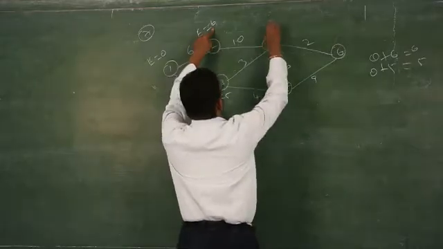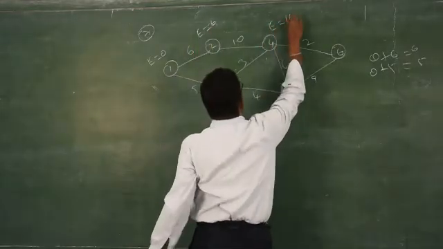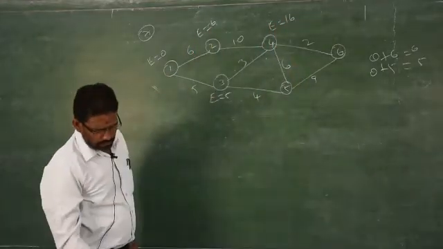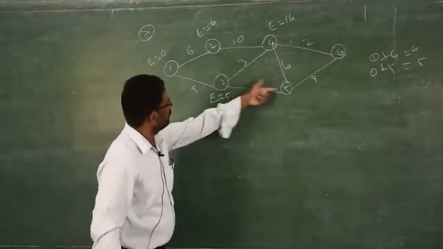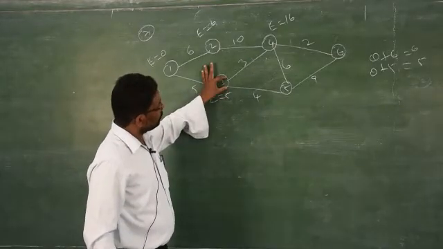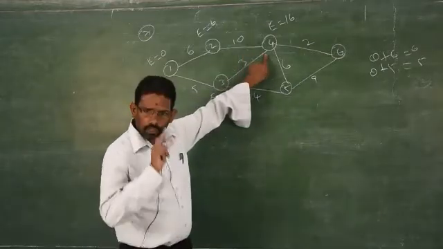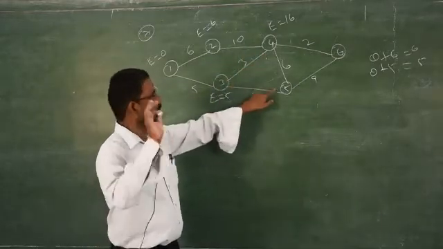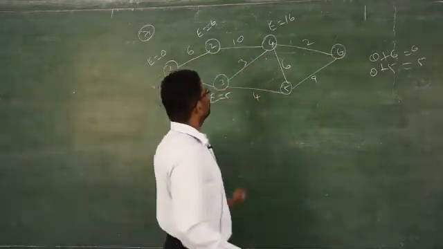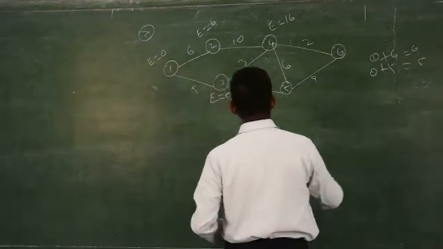10 plus 6, 16. Then next what is given? 3 to 4, 3 to 5. Now from 3 we have 2 paths. 3 to 4 increasing order, 3 to 5 increasing order. In such a case you have to check which one is the greater value.